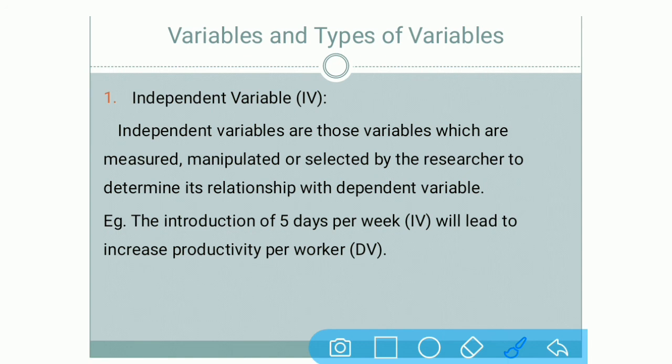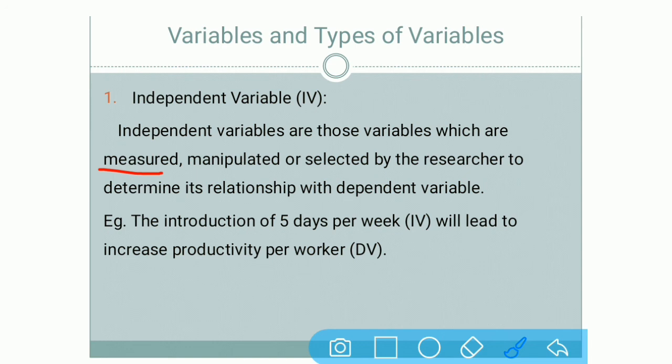As mentioned here, it can be measured, manipulated or selected by the researcher. We all know very well who a researcher is: a person who identifies the topic or who wants to do research on a particular topic. Here, the variable is measured, which means you can measure it in numbers, in size or in kilograms.